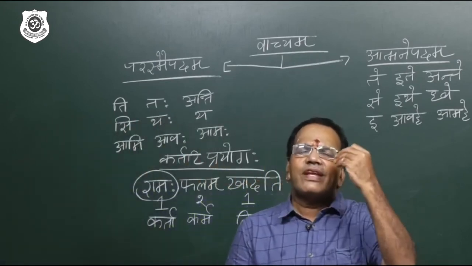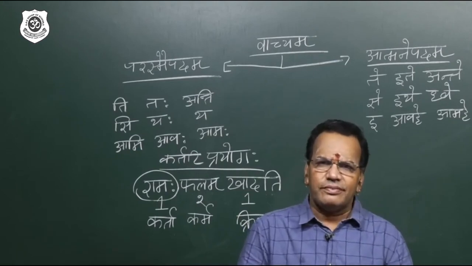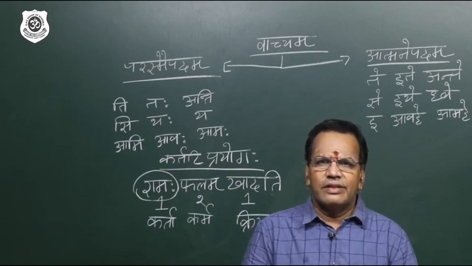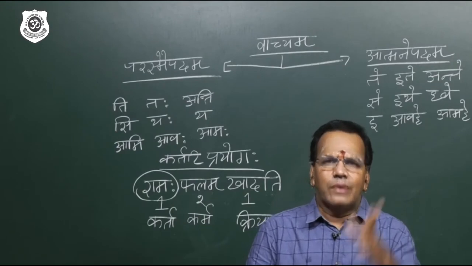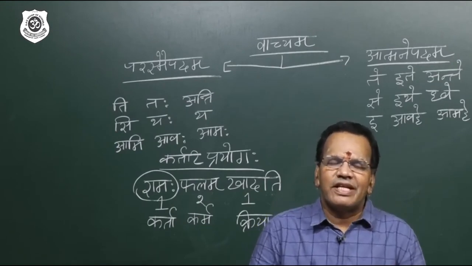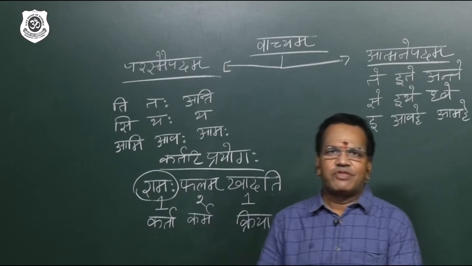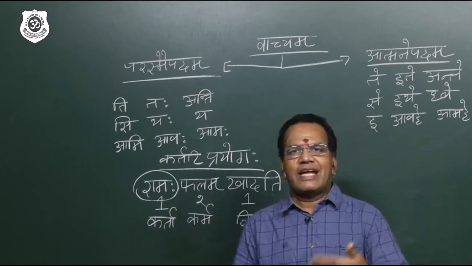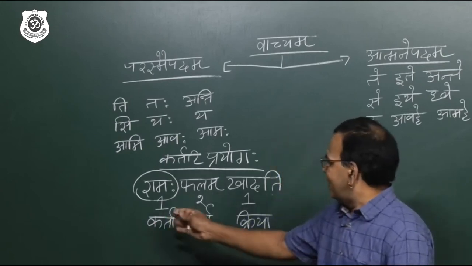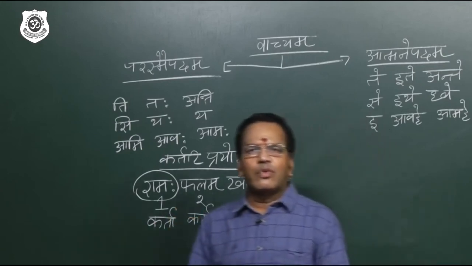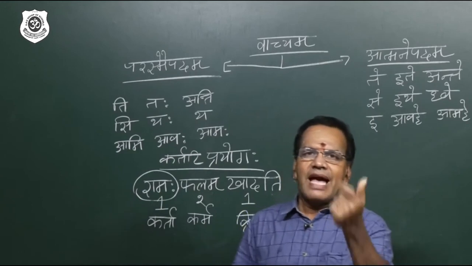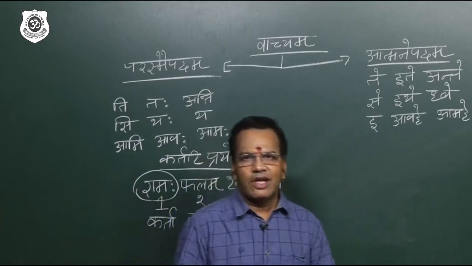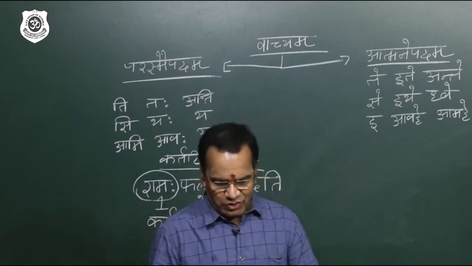To remember, a very simple method: active voice means 1, 2, 1. Very easy. 1 means subject, 2 object, 1 the verb is reacting according to subject. That is why I gave the numbers 1, 2, 1. 1, 2, 1 is the magic number of active voice. Okay, now I am sure you understood.